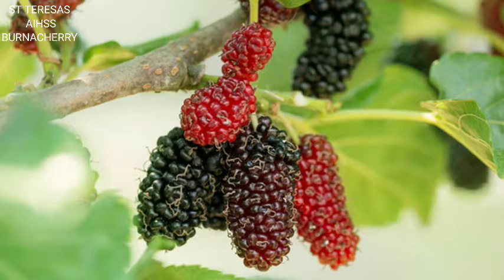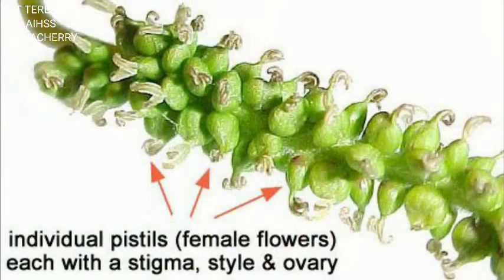We can see lots. Sometimes you will be having it in your houses. That mulberry is also a multiple fruit. If you look at the flower of the mulberry here, you can see on a stalk there are many flowers together. So each flower turns into a fruit to become like this. So mulberry is a multiple fruit.